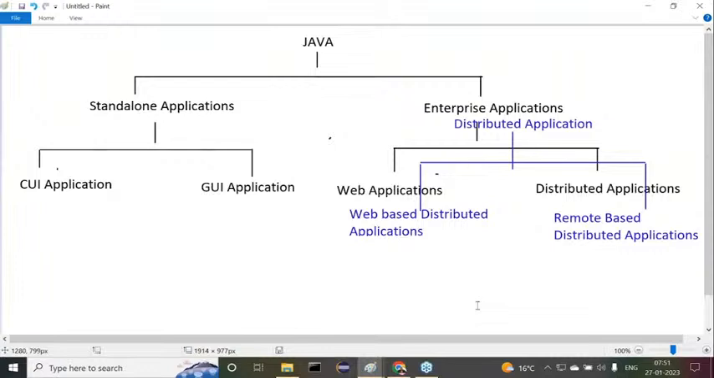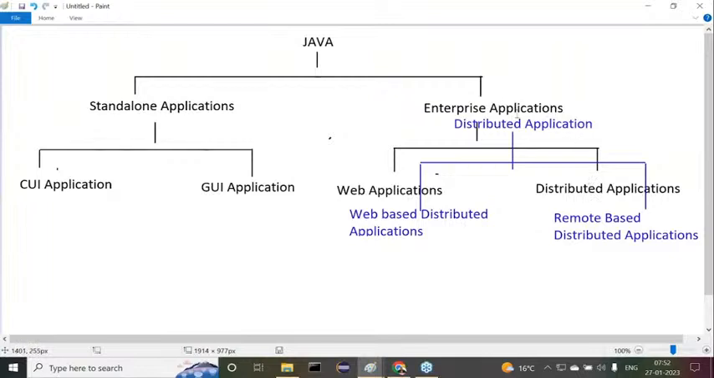What are the two types of applications there? First one is web-based distributed applications. Second one is remote-based distributed applications. As per your interest, we can use either of this terminology, but frequently I'm going to use the terminology enterprise applications, web applications, and distributed applications. Of course, both are valid.